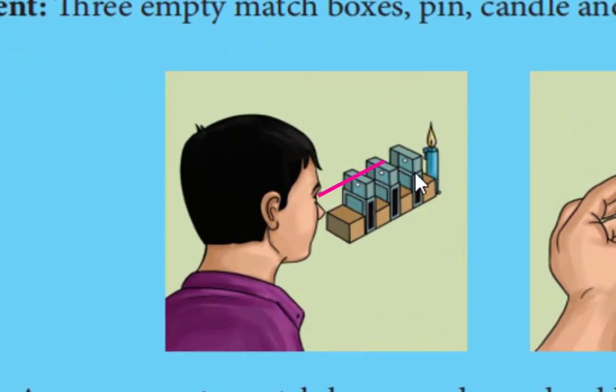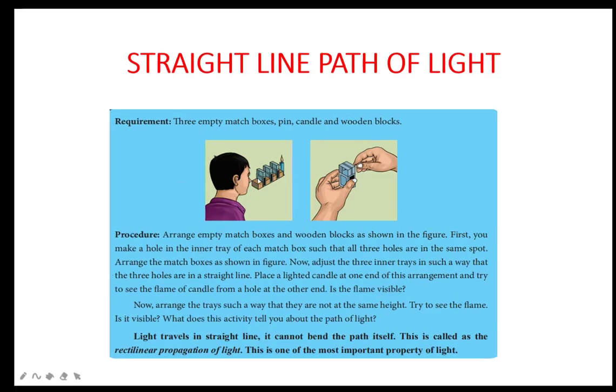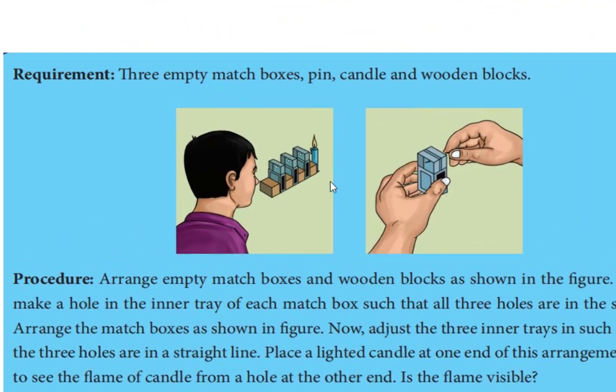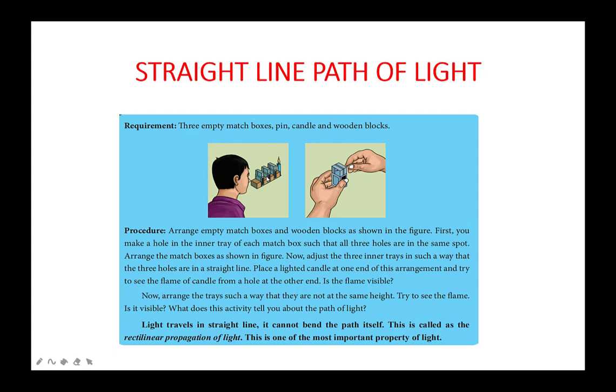If the 3 holes are aligned in a straight line, then only you can see the lighted candle. Otherwise you can't. You displace the center matchbox to some extent. Will you be able to see the lighted candle? You can't. Why did this happen? Because the 3 holes must align in the same position. Okay, then only you can see the lighted candle. If you disturb any one of the 3 matchboxes, you can't see the lighted candle. So when you arrange all the 3 in the same line, then you can see the lighted candle.